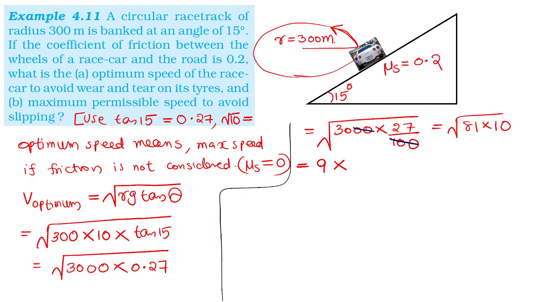Let me add it in the question. Root 10 is 3.2. Root 81 is 9, root 10 is 3.2. 9 into 3.2 is 28.8. 28.8 meter per second. This is the optimum speed.